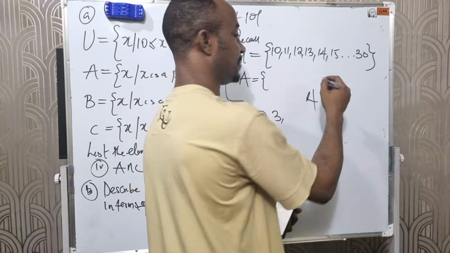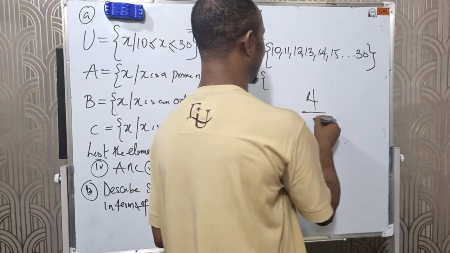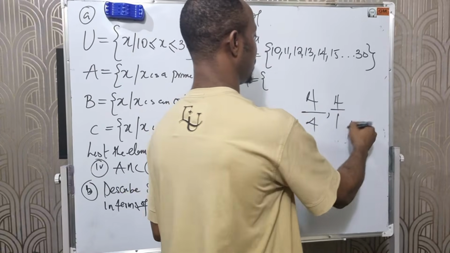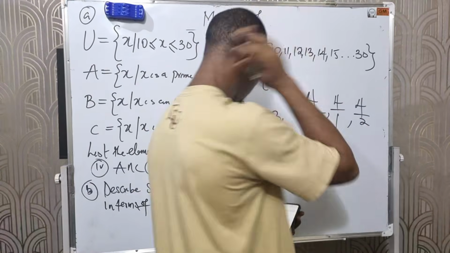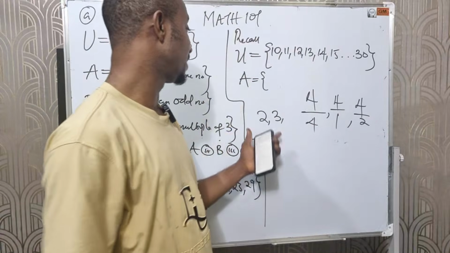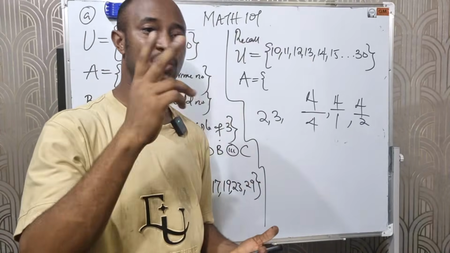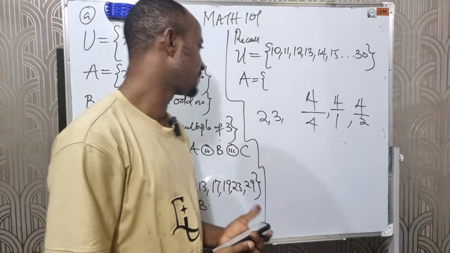Why is 4 not a prime number? 4 can divide itself, right? 4 can divide 1. 4 can also divide 2. Okay? So 4 is not a prime number. Numbers that have only two divisors are called prime numbers.